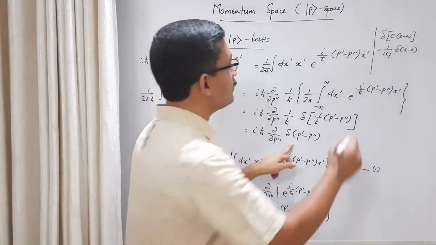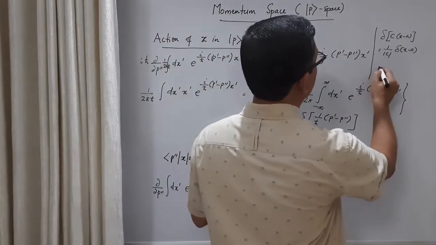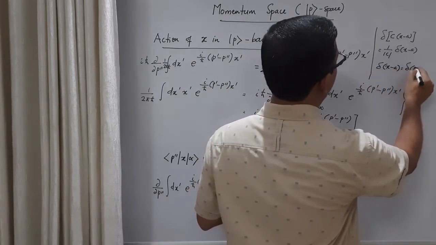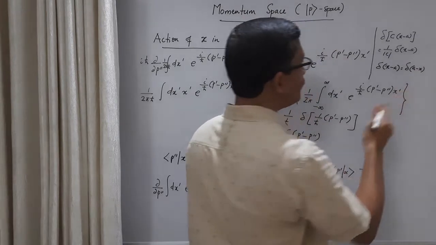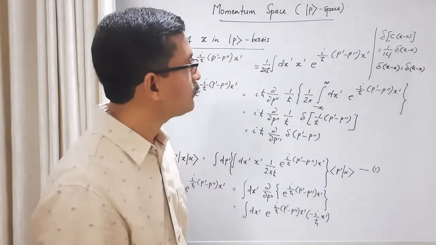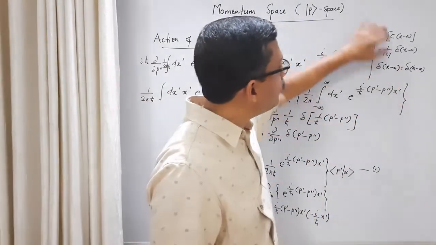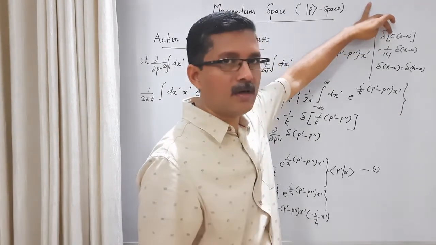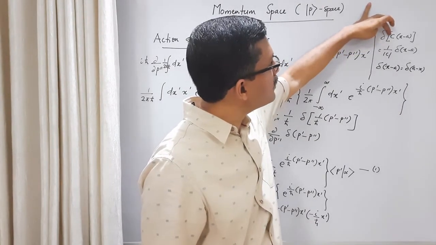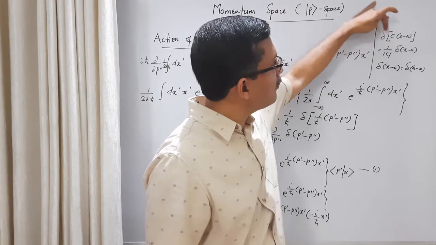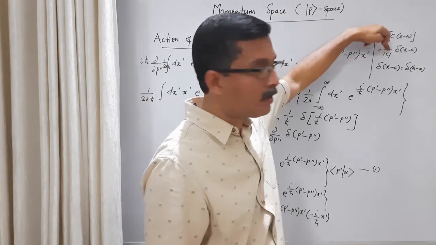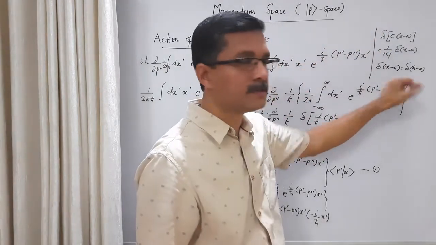Another property of the delta function is that delta (x minus a) is equal to delta (a minus x). It's symmetric about the two variables. How do we prove this? If we can prove the first property, you just put c equal to minus 1. If c is equal to minus 1, this will become delta (a minus x), and 1 by mod c will be 1, so delta (x minus a). So we can prove this.